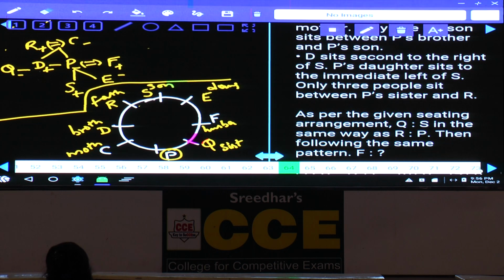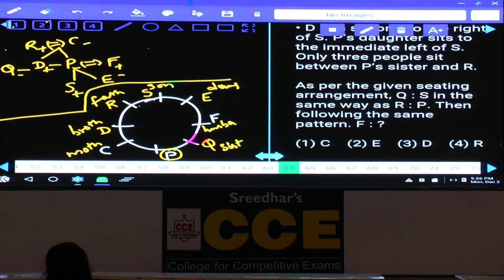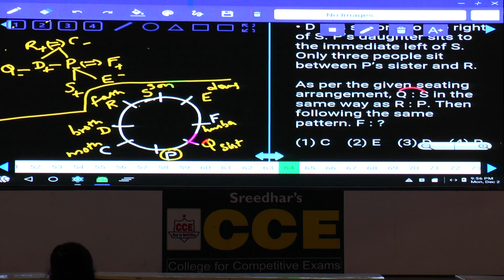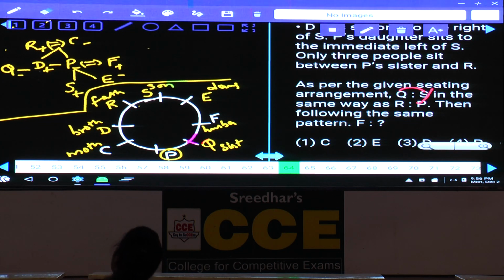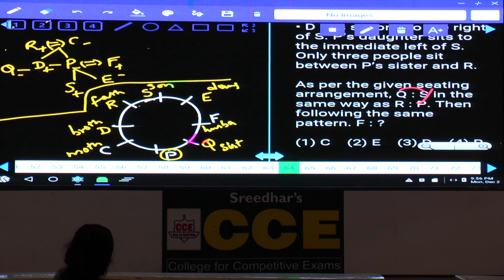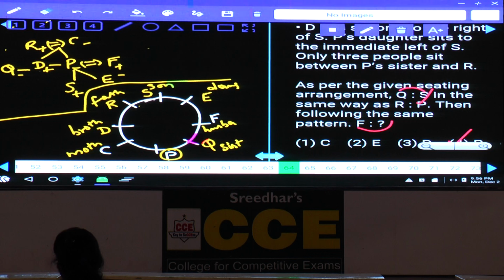Then question number 64. As per the given seating arrangement, Q is related to S. Then how will you get S with the help of Q? Q is here. S is third to the right: 1, 2, 3, third to the right of Q. And here P is third to the right of R. 1, 2, 3. And similarly, who is third to the right of F? 1, 2, 3, R. R, that is given in choice 4. 64, choice 4.